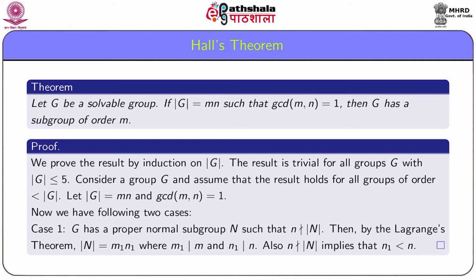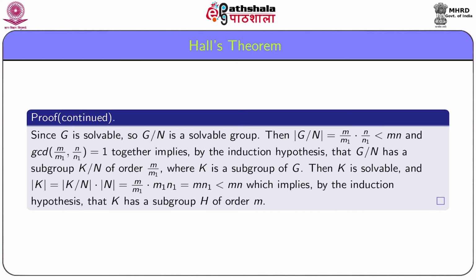Since n does not divide order N, n1 is strictly less than n. Since G is solvable, the quotient group G/N is a solvable group.